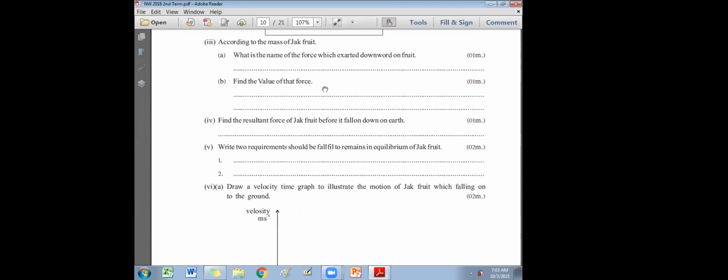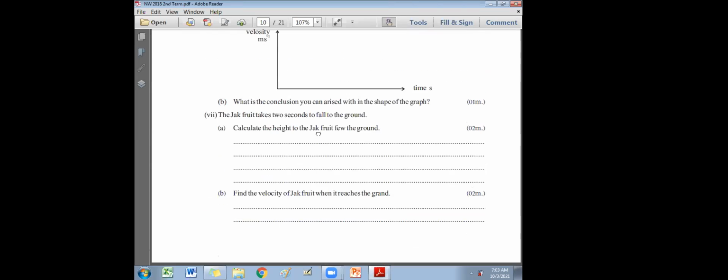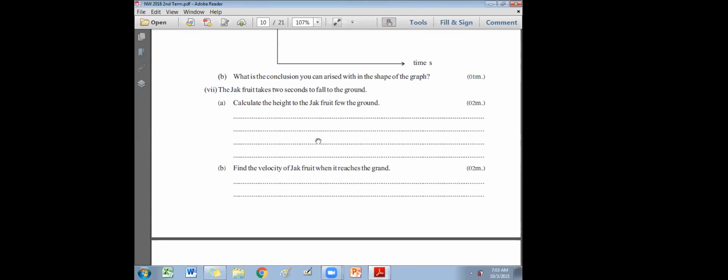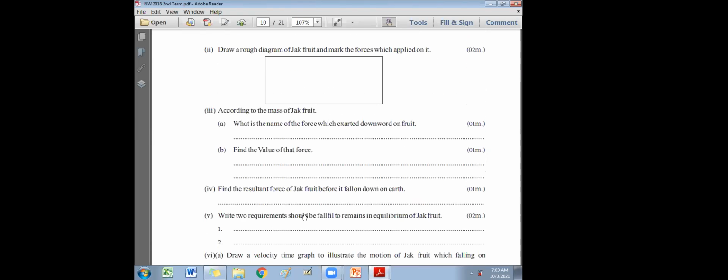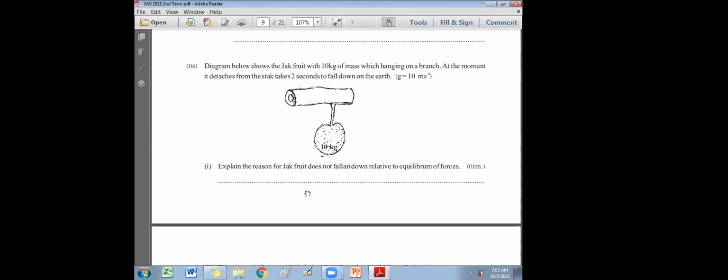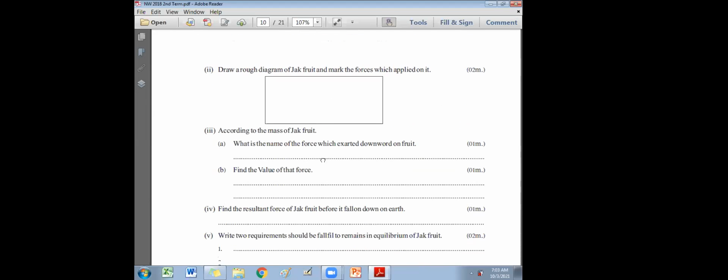Now this is the last part in the question. Some students think, oh, they haven't given any data. How can I find the height? Graph also no data. Then they are wondering why, how they have done a mistake when making the question. I should get free marks. Please remember, if it is under the same question, you should go back to the beginning and check whether they have given any data related to the last one. Data is given at the beginning, but the question is the last part, right?